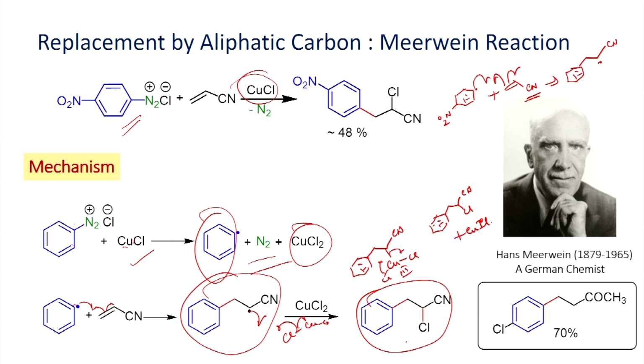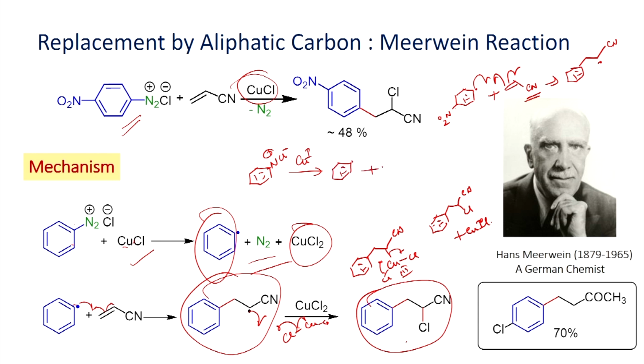On the other hand, suppose you take a diazonium salt, and when you react with copper 1, you will be able to form the radical.